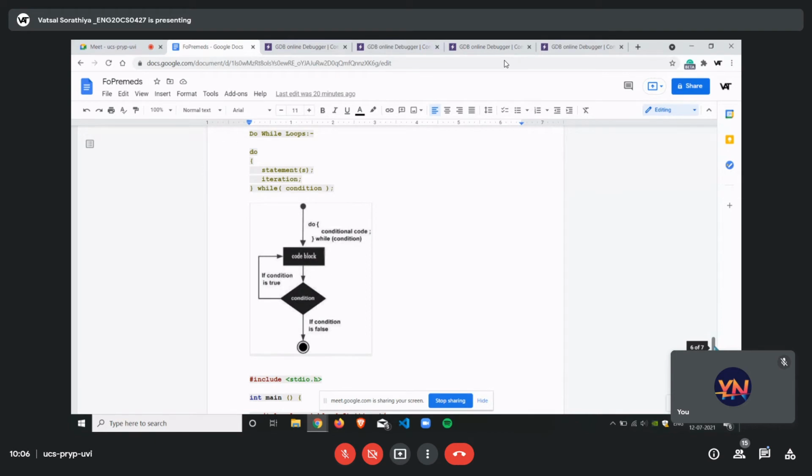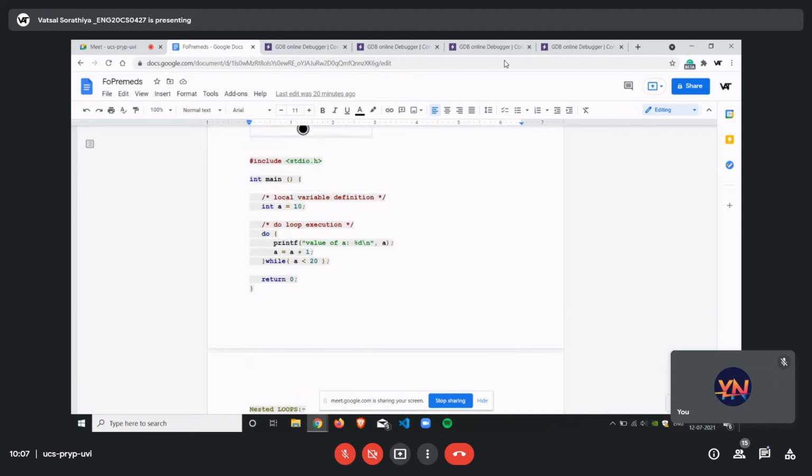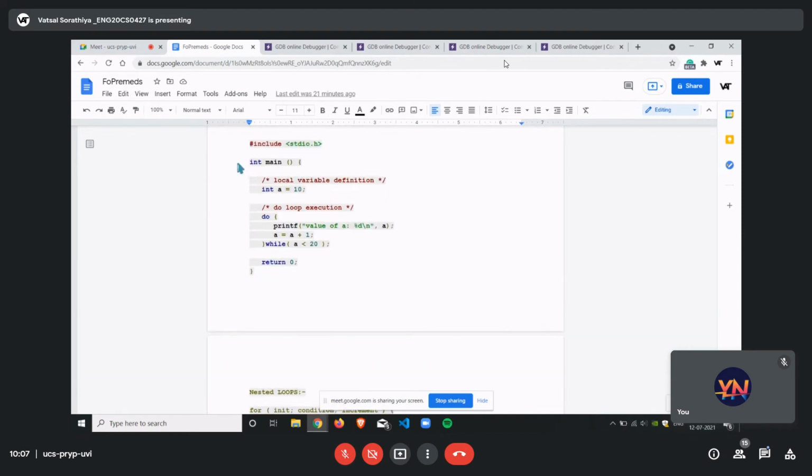The next topic for learning is do while loops. In that the syntax goes as do, followed by the statements, and then there will be the iteration, and then after closing the curly brackets of do, there will be the while followed by the condition. So you can see it's different from the while loop. So you have a while and a condition here. It's a code block for it. I'll explain afterwards, after we run this program, what it is used for.